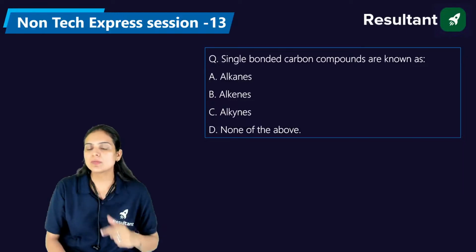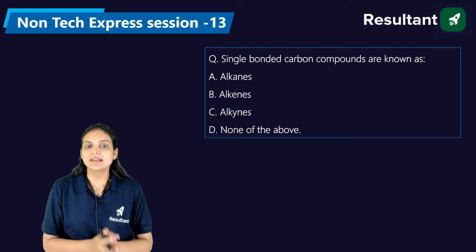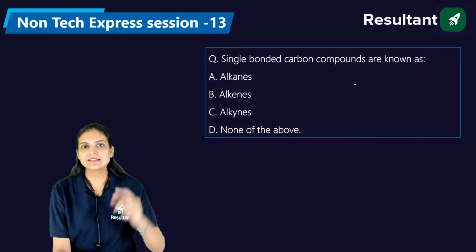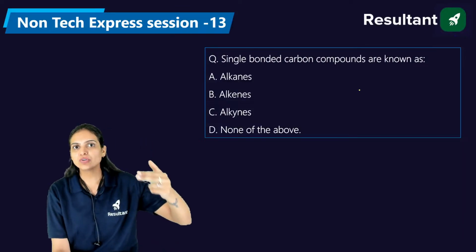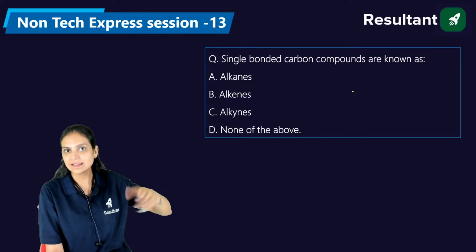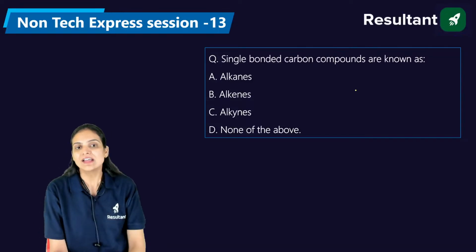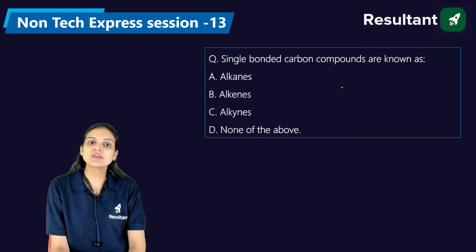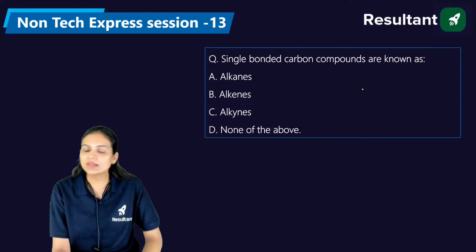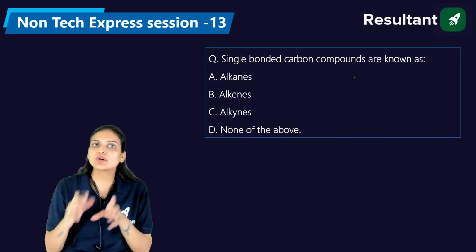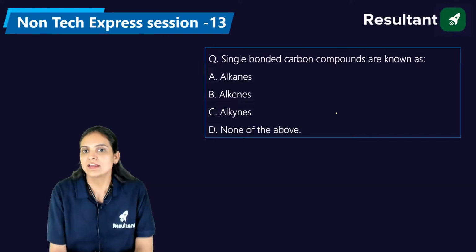I think you all know about it. We can say we have ethane, methane, butane, pentane, propane, hexane, heptane, octane and decane. So depending upon the number of carbons, we have the carbon compounds available. We also have the formulas for alkanes, alkenes and alkynes.